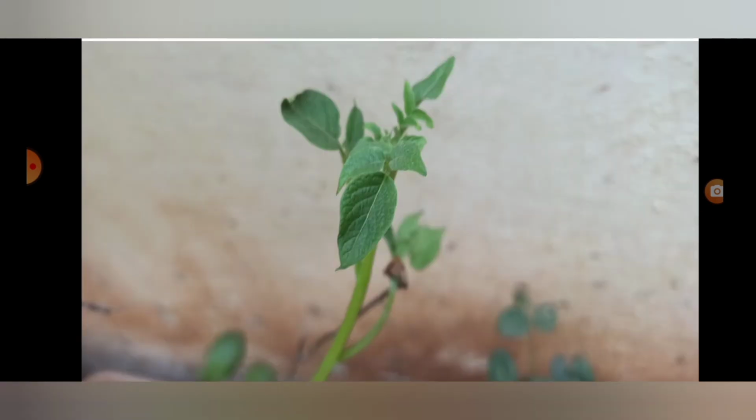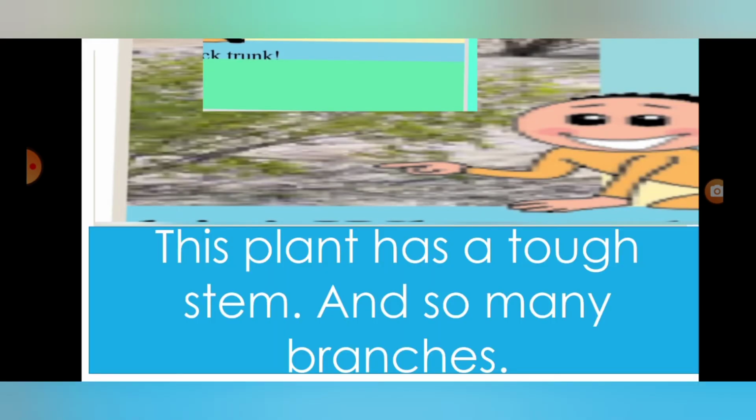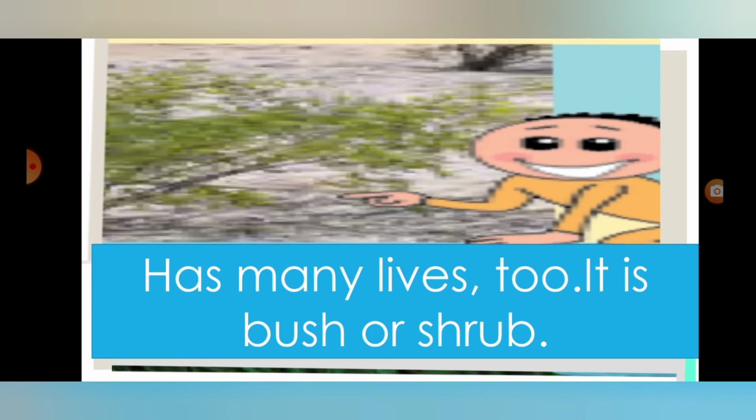Next one, the potato plant. This plant has a top stem and so many branches, and it has many leaves too.